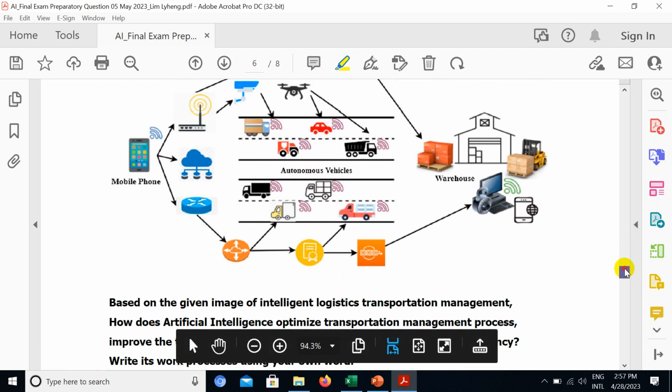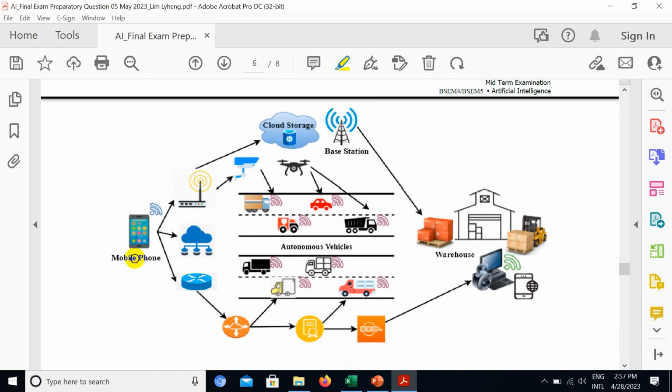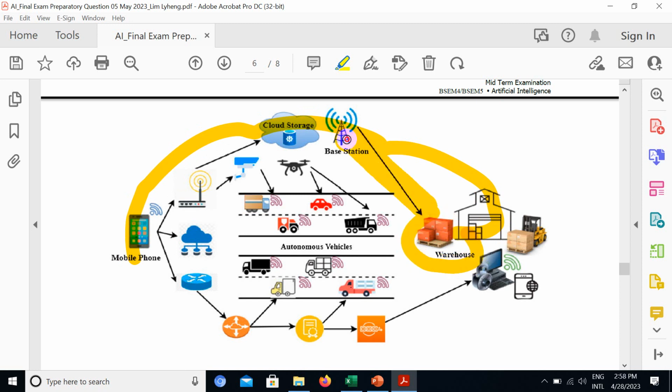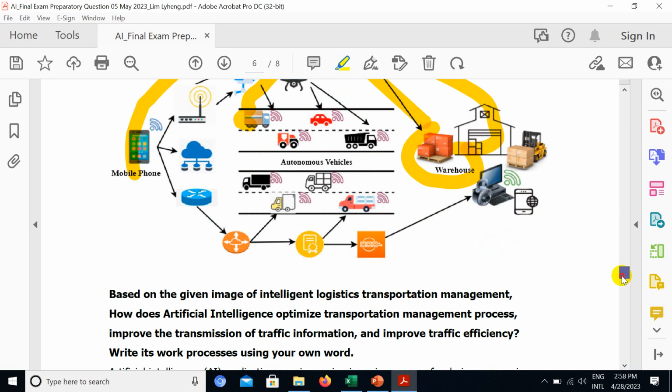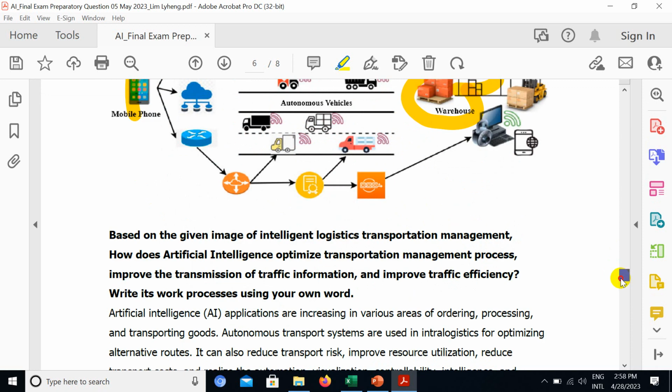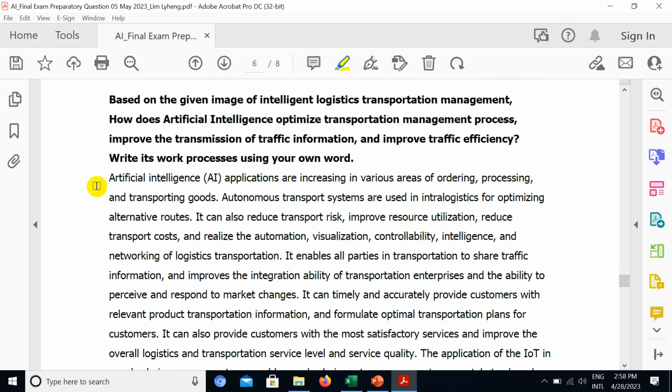If you look at the picture, you want to order something, you can use your mobile phone. You can make an order, say from the United States. And there's a warehouse here, and there's a bus station, and they can send it to you using a transportation company. So how can AI help to optimize the transportation to make sure you can get your product as quickly as you can? AI applications are increasing in various areas, ordering, processing, and transporting goods. It also can reduce transport risk and improve resource utilization. So there are many things.